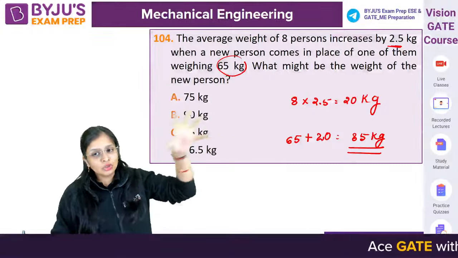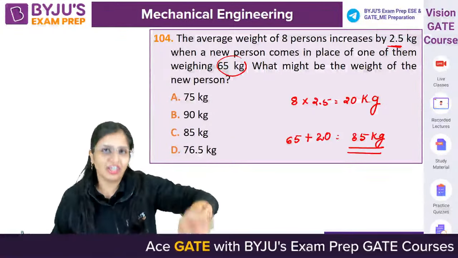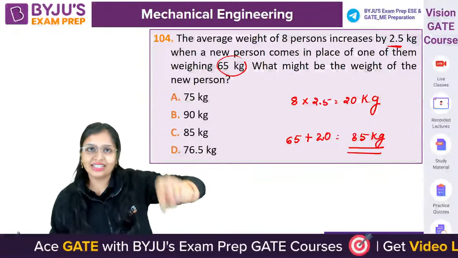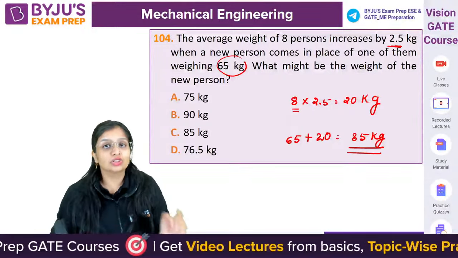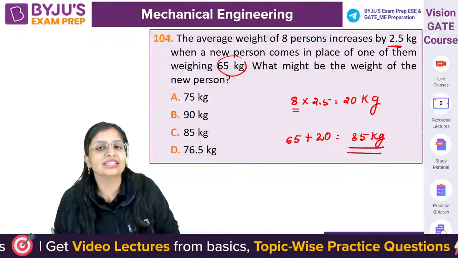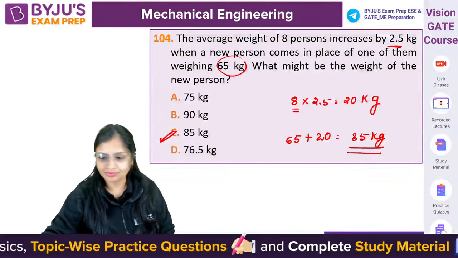Because when this new person comes, the individual weight increases by 2.5 kg. One person's weight increases by 2.5 kg, so 8 persons increase by 20 kg. So the weight of the new person is 85 kg. Got it? Correct. Now,